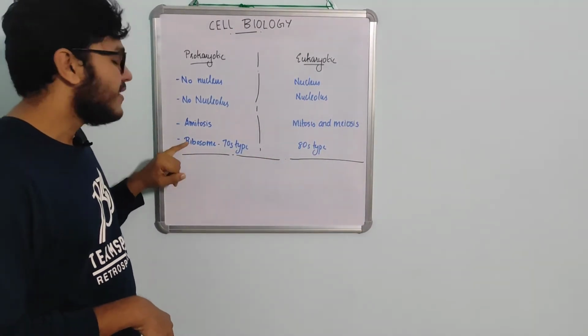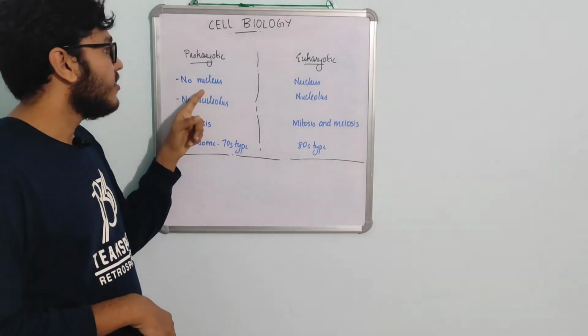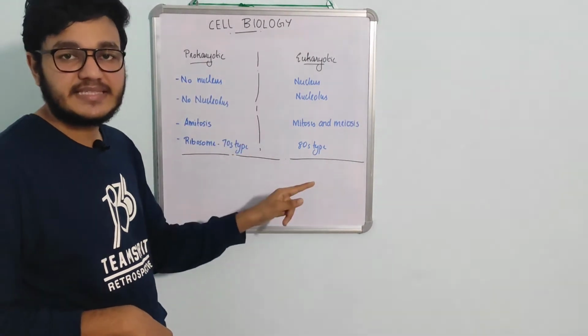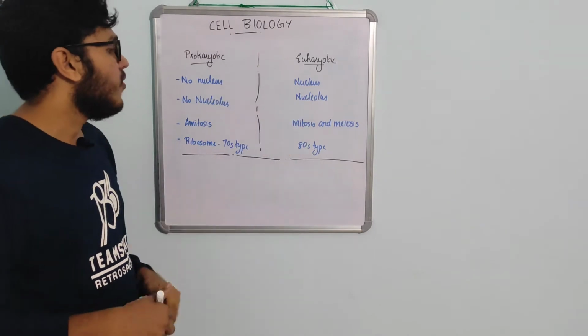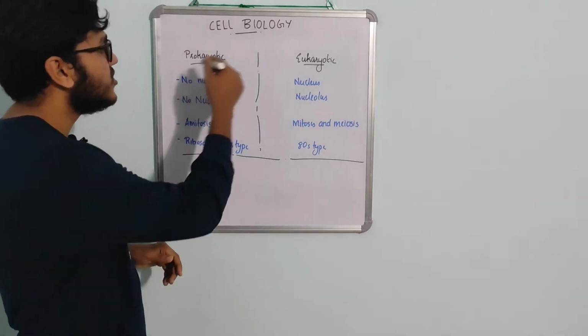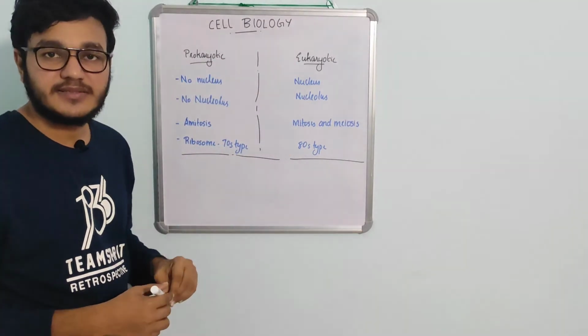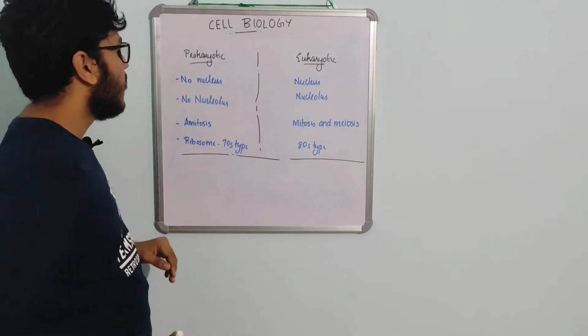So the final point is the ribosome, which is 70S in prokaryotic cell, and in the eukaryotic cell, it is 80S. So these are the basic or important points which you have to memorize, understanding the basic components of eukaryotic and prokaryotic cells. So that's all we have to discuss about prokaryotic and eukaryotic cell.